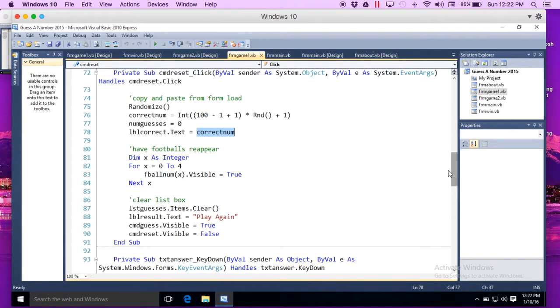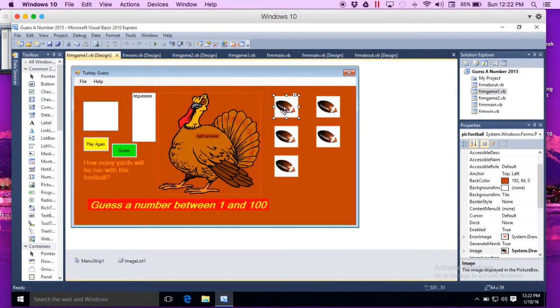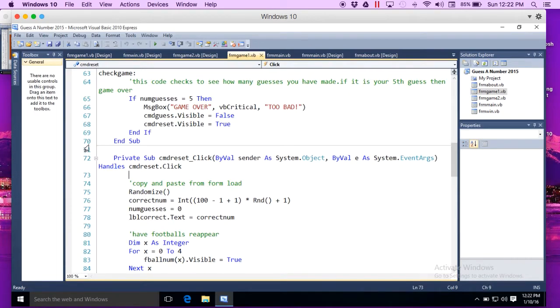This part is new. How do I make all 5 footballs reappear? Well, you could just type, what are mine? I could just type pick football dot visible equals true. Pick football 2 dot visible equals true. Pick football 3 dot visible equals true. I could type that 5 times. But to automate it,